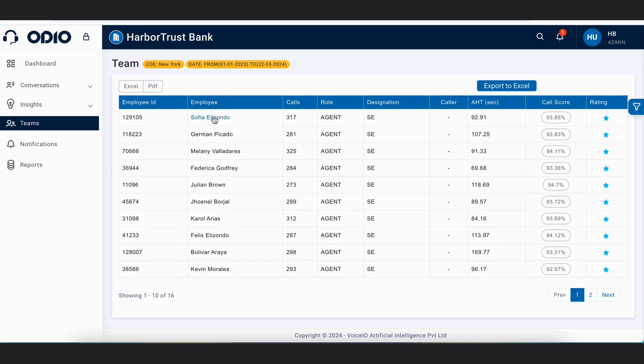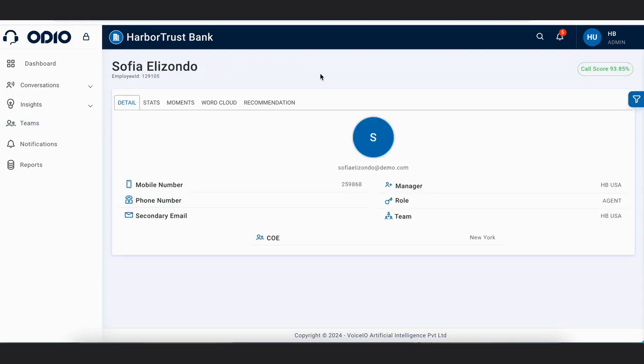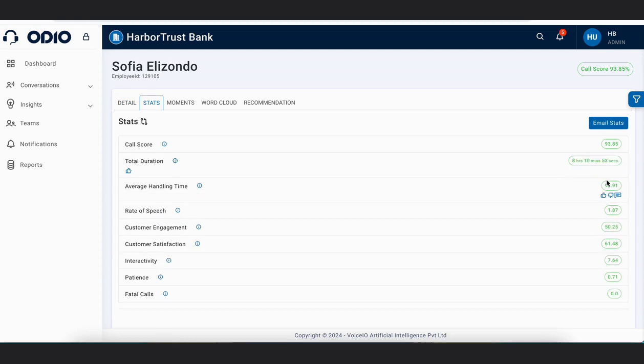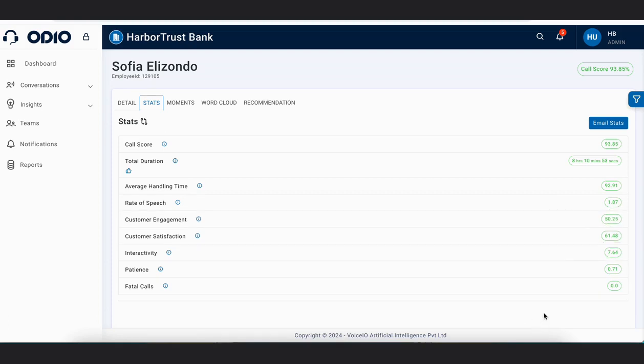You can click on the agent name, and when you click on it, you'll see more details about this agent. If all the information is there, you will be able to see the mobile number, phone number, secondary email, who the manager of Sophia is, what role Sophia has, which team Sophia belongs to, and the COE of Sophia. As you can see, it's New York. Then you can see stats as well: the total duration of calls of Sophia, the AHT of Sophia, the rate of speech, customer engagement. So different parameters, and the total number of fatal calls that Sophia has.